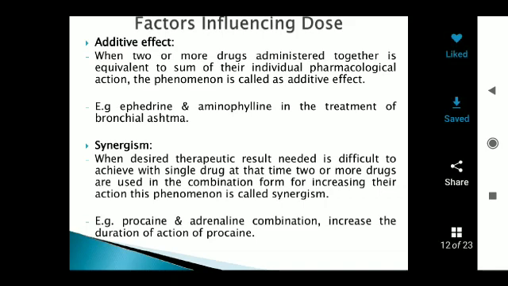Next, another example: sulfamethoxazole and trimethoprim, which enhance their antibacterial actions. Most persons take combinations of drugs to increase their pharmacological actions. Nowadays, most persons are taking these types of drugs.